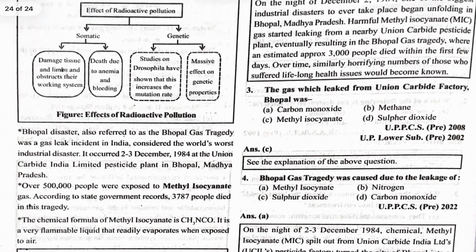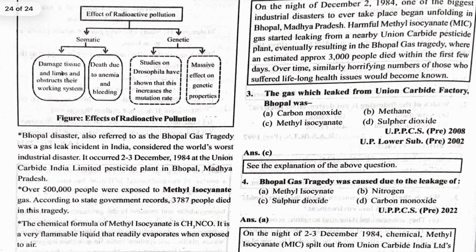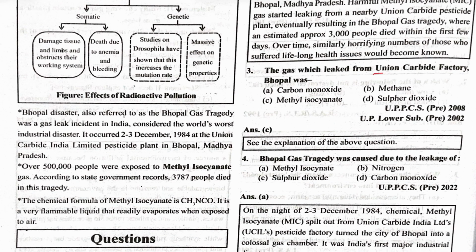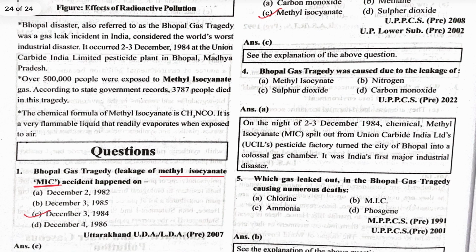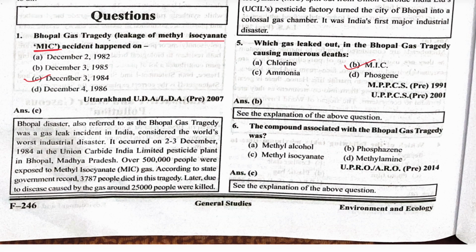The next question is, in which year did the Bhopal gas disaster occur? 1984. The gas which leaked from the Union Carbide factory is MIC, methyl isocyanate. Bhopal gas tragedy was caused due to the leakage of MIC, methyl isocyanate. Which gas leaked out? Methyl isocyanate, MIC. The component associated with the Bhopal gas tragedy was methyl isocyanate.